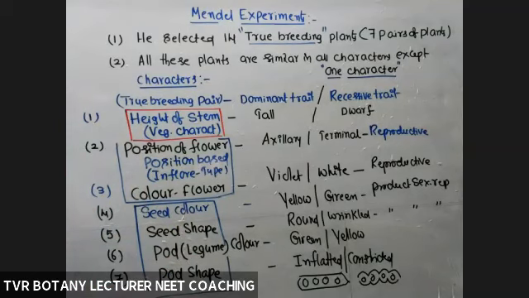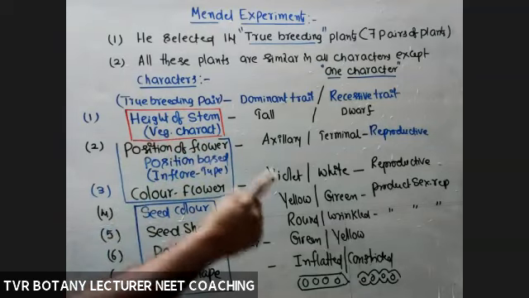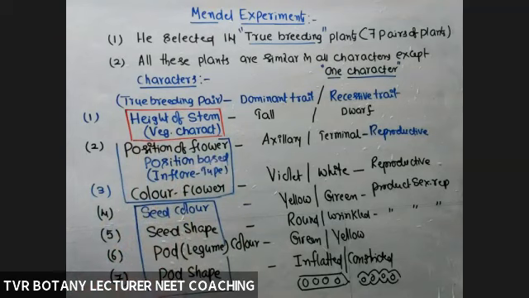Color based characters: flower color, seed color, pod color. Color based how many? 3. Next, shape based. Seed shape, pod shape. Only 2. Okay, is it clear? Right?